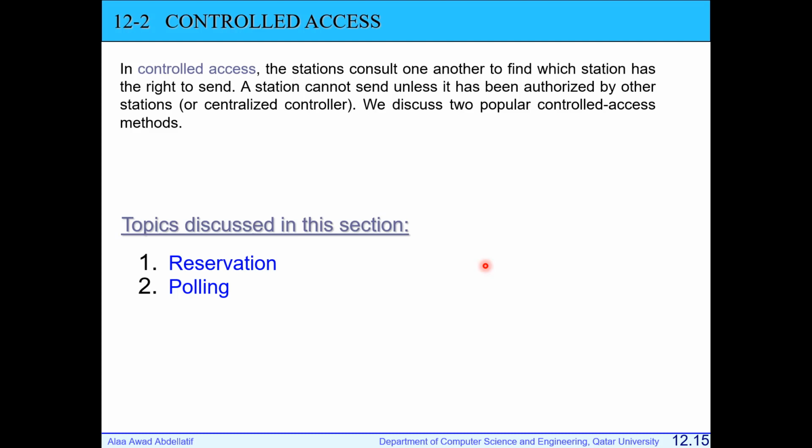Stations in this case will consult another central station to find which station has the right to send. A station can't send unless it is authorized or takes permission to send. So each station should take permission to send. Under this category, controlled access techniques, there are two techniques: reservation technique and polling technique.